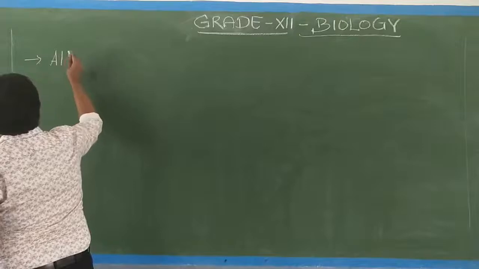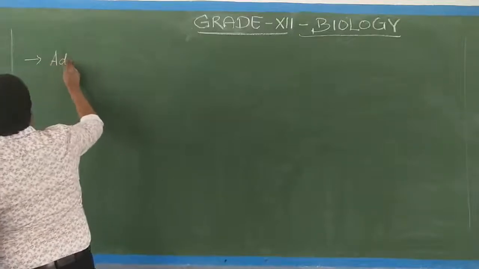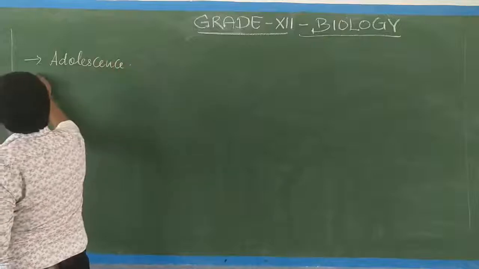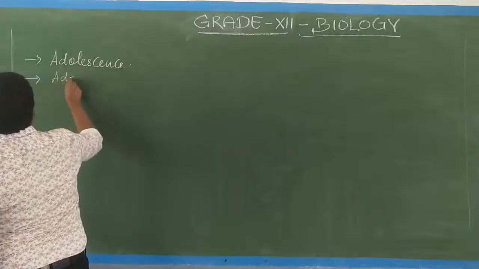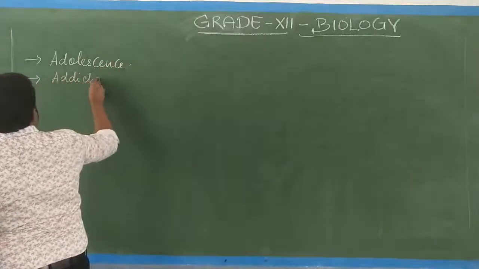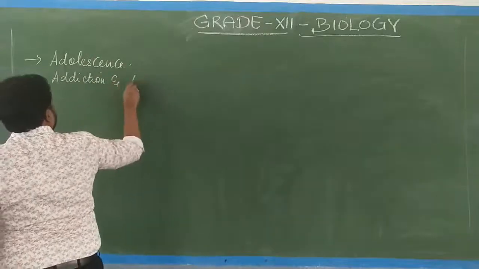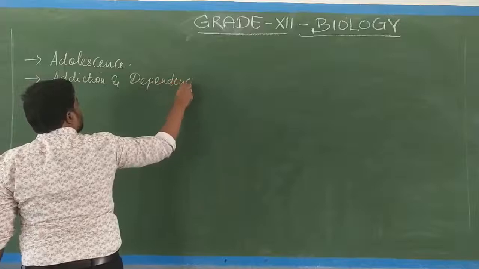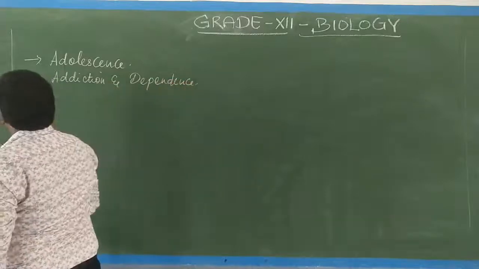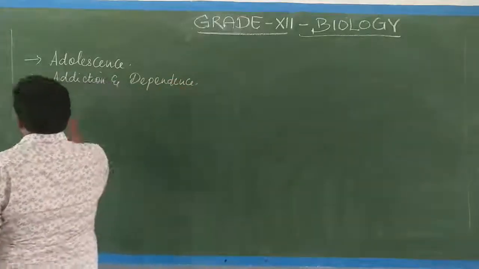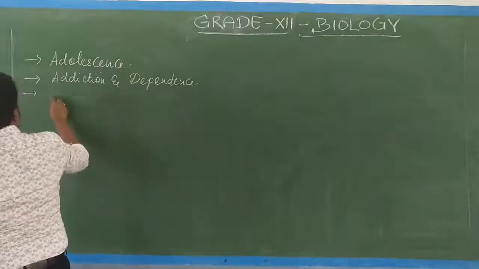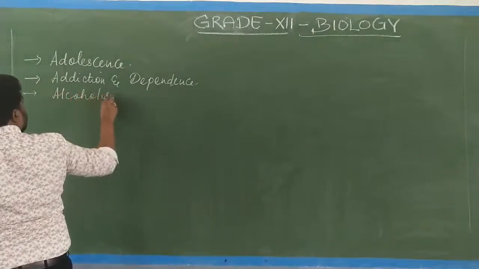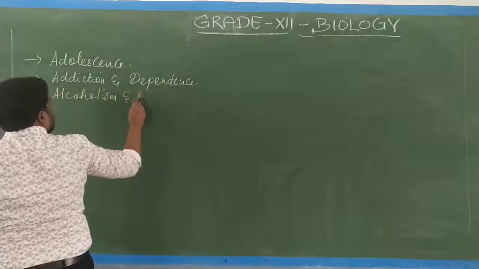First one is adolescence. Second one is addiction and dependence. Now the third one is alcoholism and smoking.